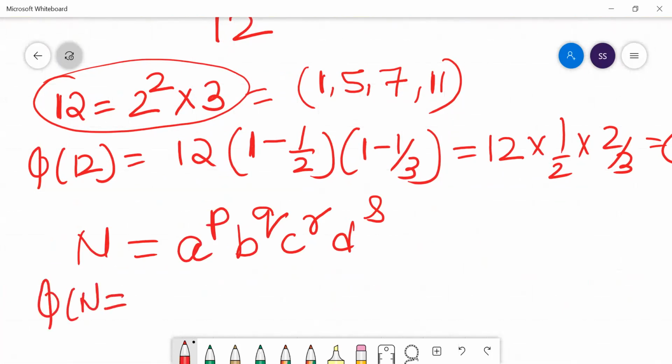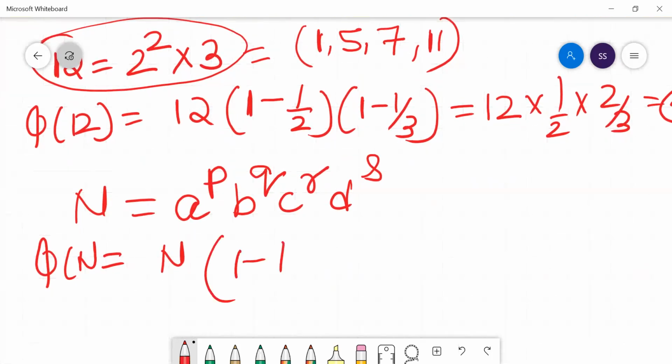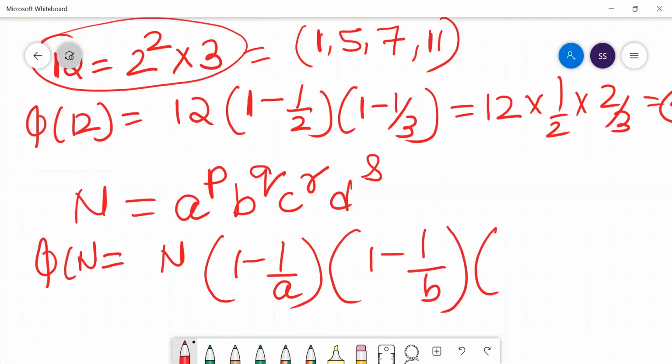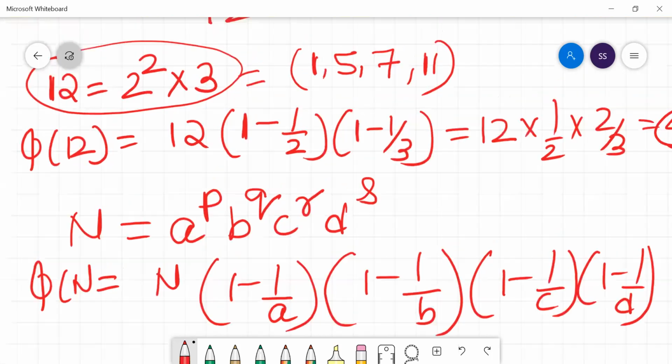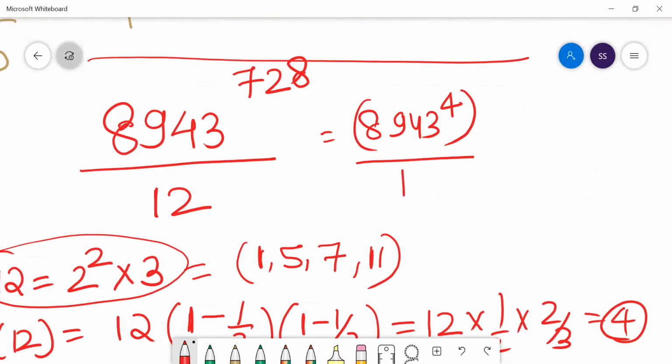So the quotient number of this would be n into (1 minus 1 by a) into (1 minus 1 by b) into (1 minus 1 by c) into (1 minus 1 by d), like this. The power doesn't matter. So the quotient number of 12 is 4. What does that mean? That means 8943 to the power 4, if you divide it by 12, you will get a remainder 1.